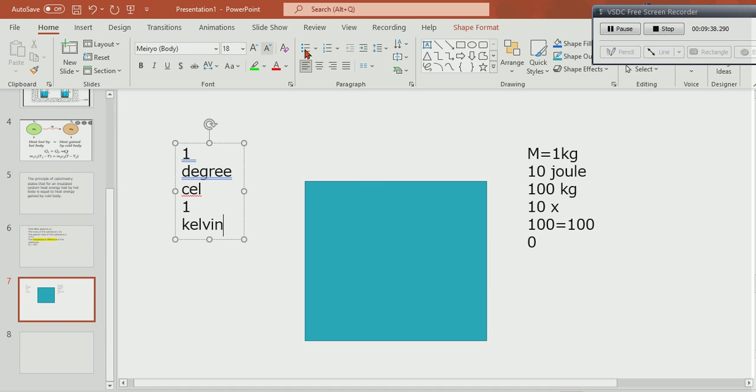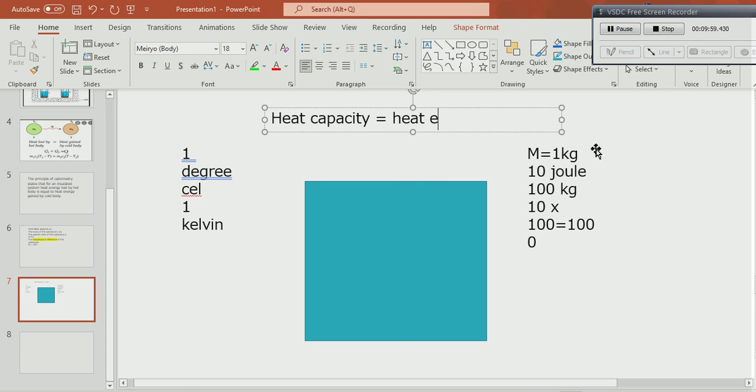So heat capacity or thermal capacity is equal to what? The heat energy supplied, and heat energy is in joule or calorie, whatever, divided by the rise in temperature. That is the heat capacity.